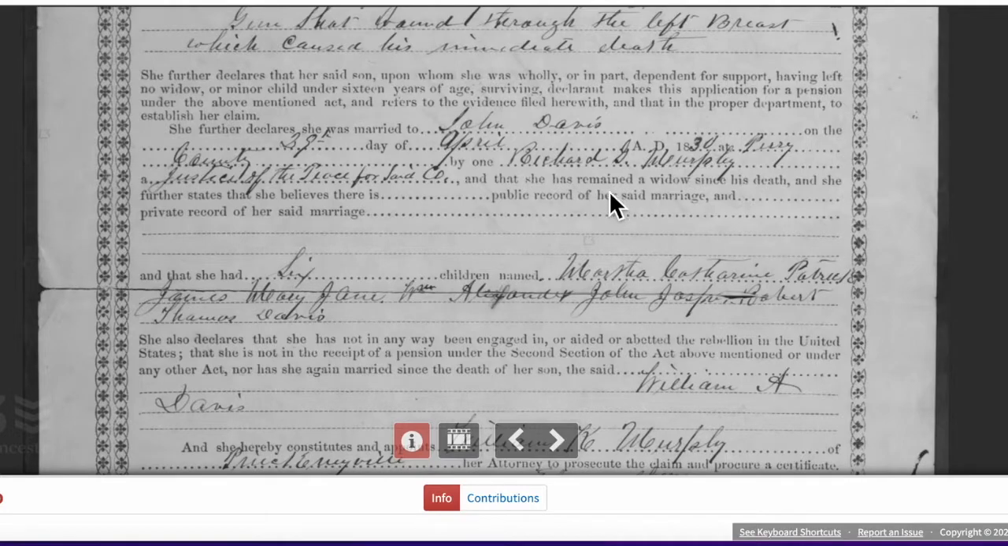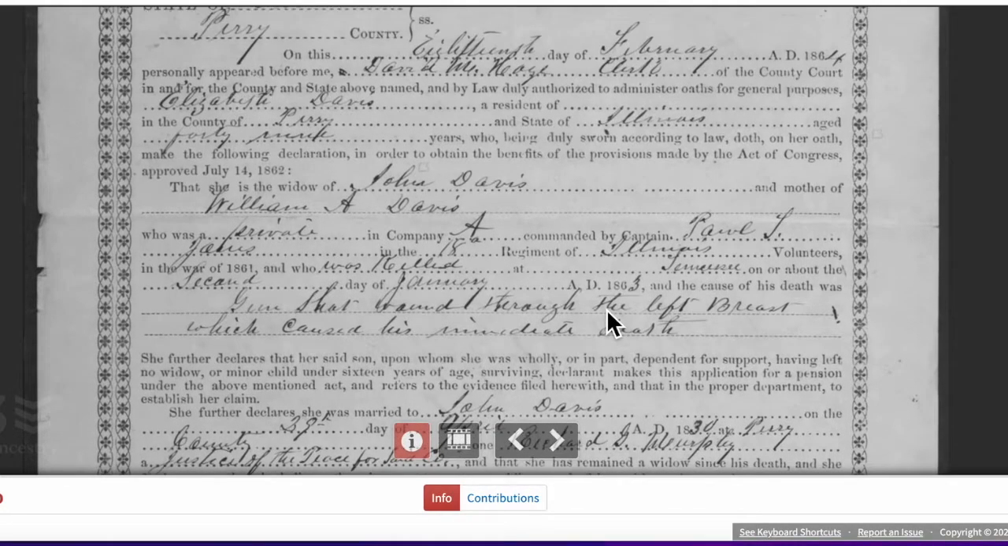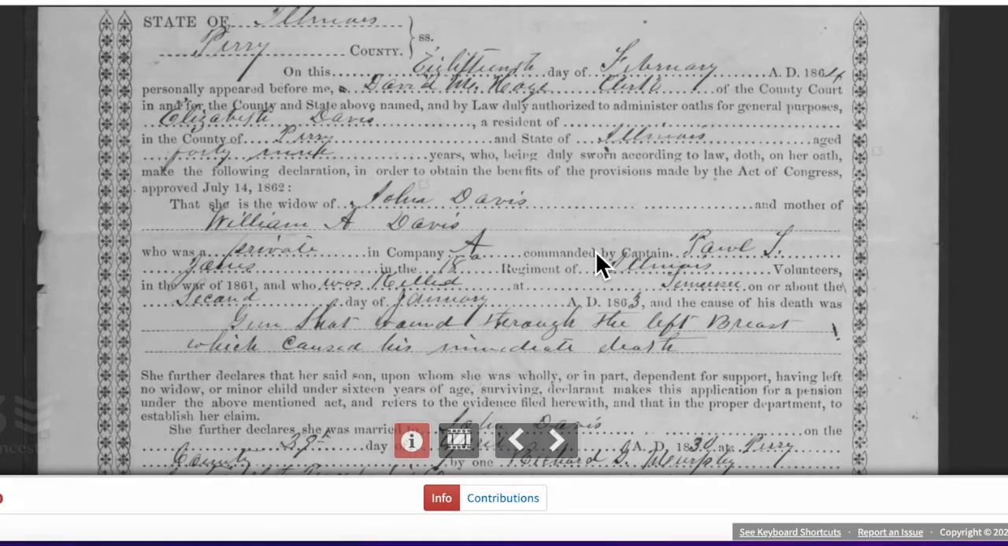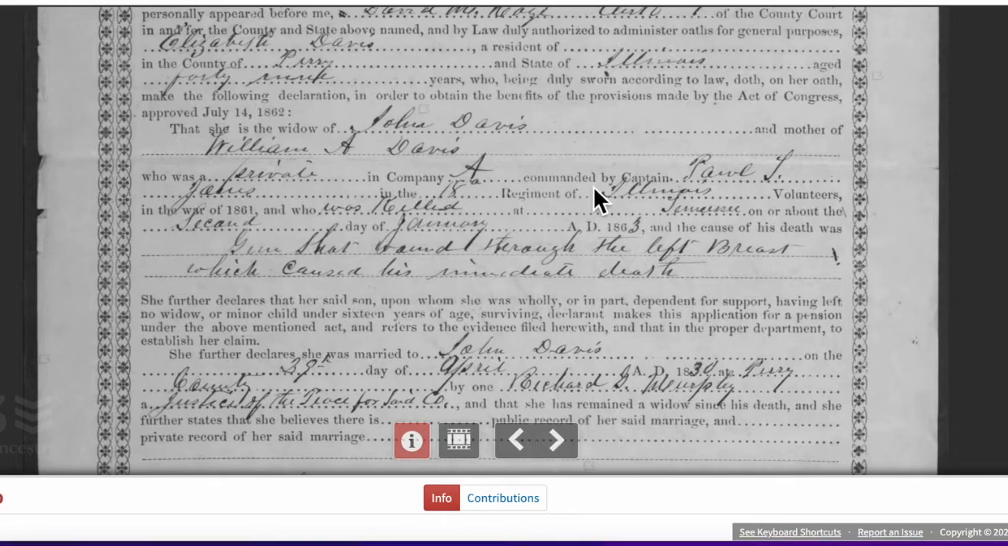Okay, so let's see. We have another form here. Okay, Perry County. That's the county, Elizabeth Davis. She is the widow of John Davis. Okay, that is another name that I suspected was the name of this man, William A.'s father and Elizabeth's husband. And of course, on this pension document, she's applying for the pension for her son. She says John Davis was her husband. All right. And so we have, again, information.